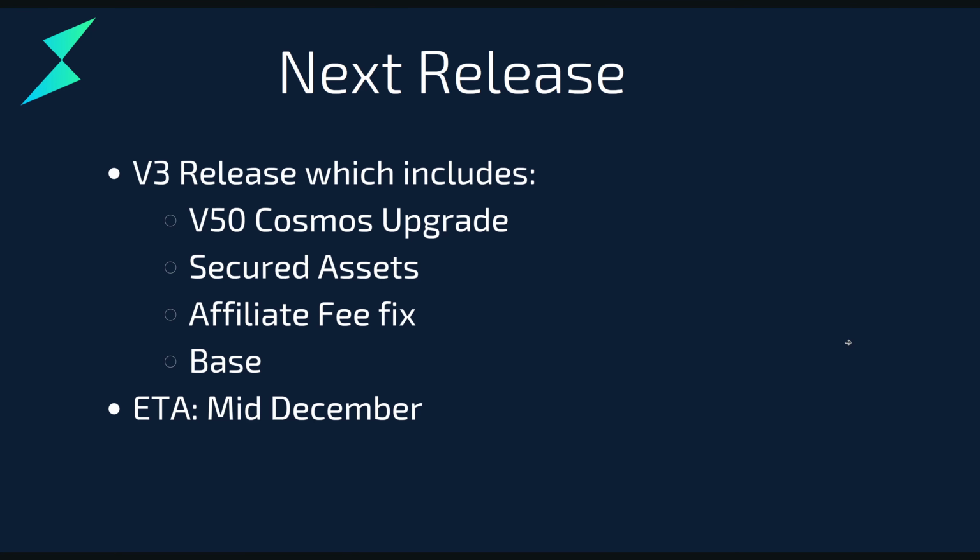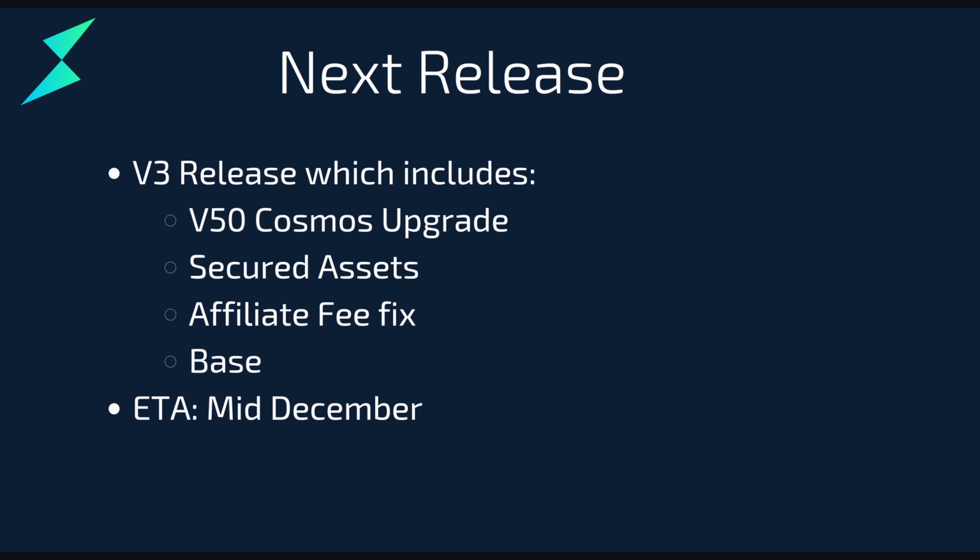The V3 release is coming out this week, and really V3 is just a rename. It's 2.138, but it's been renamed to version 3 because it has a major Cosmos upgrade in it. So it's a major version release, hence why it's V3. That includes the v50 updates, the Cosmos update that enables CosmWasm smart contracts to be deployed, and also IBC. It also includes secured assets, and we walk through that in the docs.